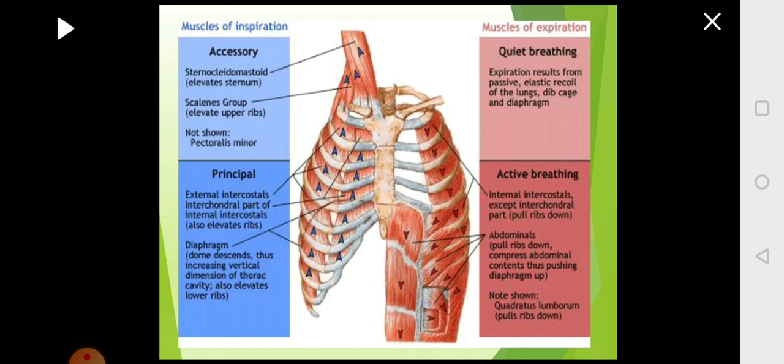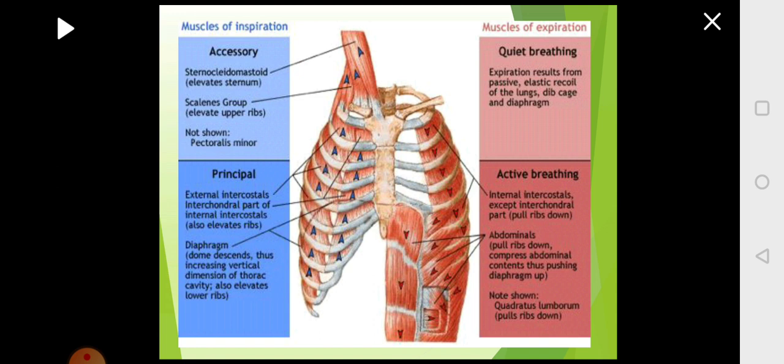intercostal muscles present between the ribs, except the interchondral, which is going for inspiration. Except that, the rest of the internal intercostal muscle will bring in pulling the ribs down. And abdominals, that is the muscles which are present in the abdomen, what they do, they will compress the abdomen and they'll push the diaphragm up.